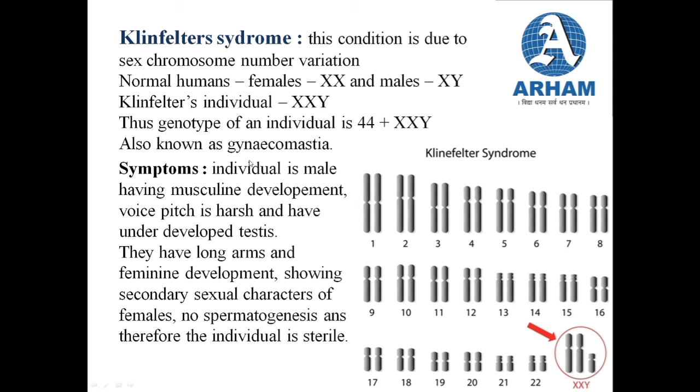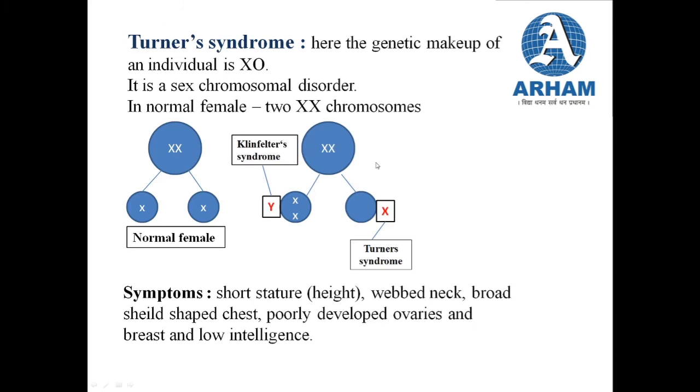The third and the last syndrome that we need to study is Turner's syndrome. In Turner's syndrome, the genetic makeup of an individual is X and O. Now, what is this? Let us understand. This is again a sex chromosomal disorder, because the genetic makeup is such in the sex chromosome. Now, we are talking about a normal female.